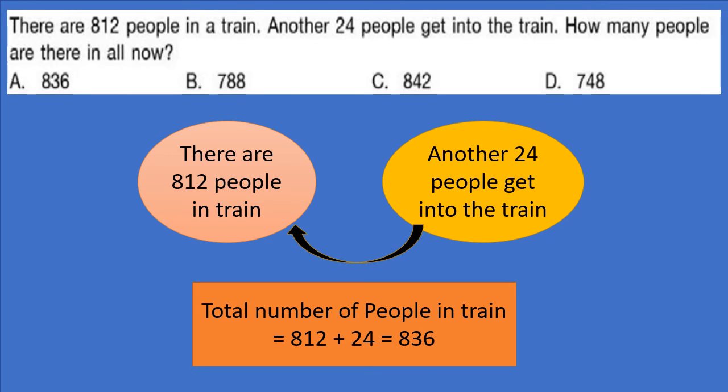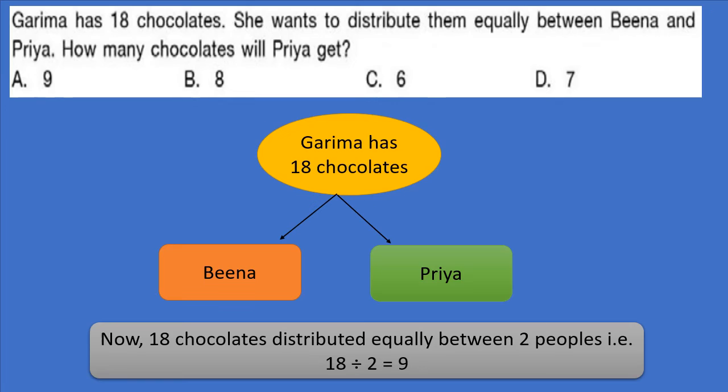Next, there are 812 people in a train. Another 24 people get into the train. How many people are there in all now? So there are 812 people in train. Another 24 people get into the train. See the figure. Now total number of people in train is 812 plus 24 is equals to 836.